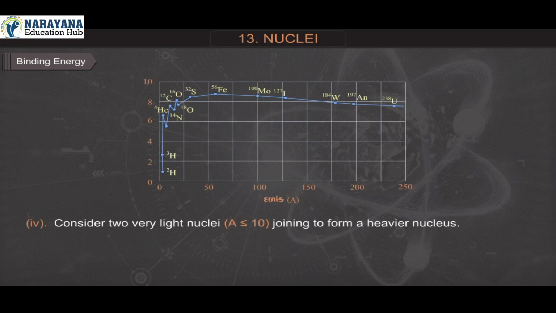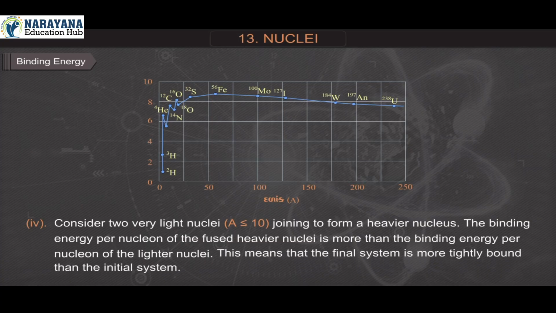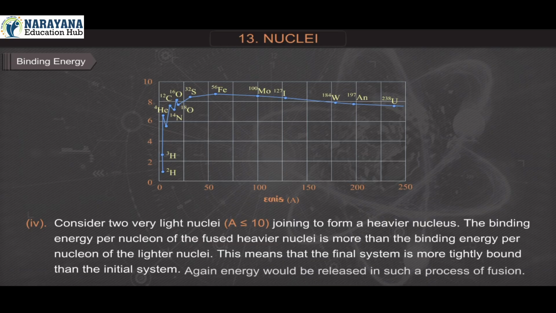Number 4. Consider two very light nuclei, that is A ≤ 10, joining to form a heavier nucleus. The binding energy per nucleon of the fused heavier nucleus is more than the binding energy per nucleon of the lighter nuclei. This means that the final system is more tightly bound than the initial system. Again, energy would be released in such a process of fusion.